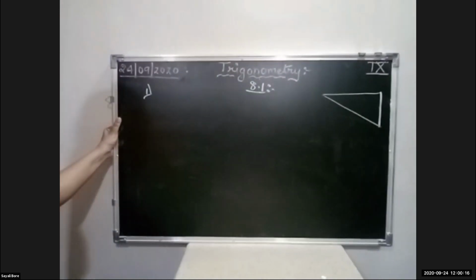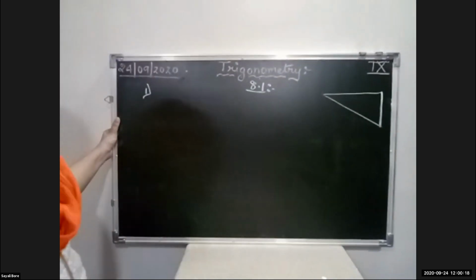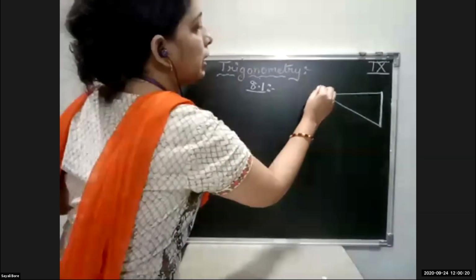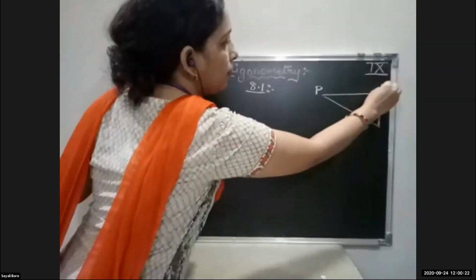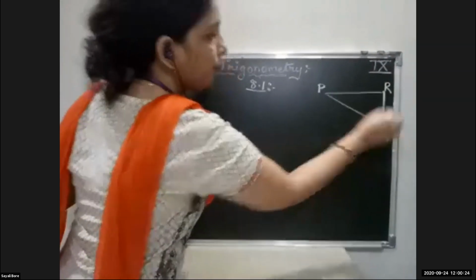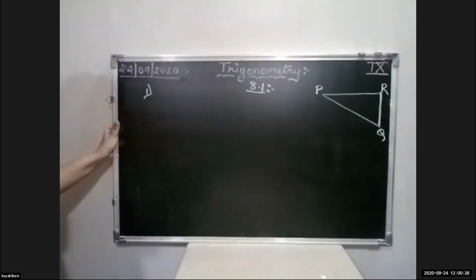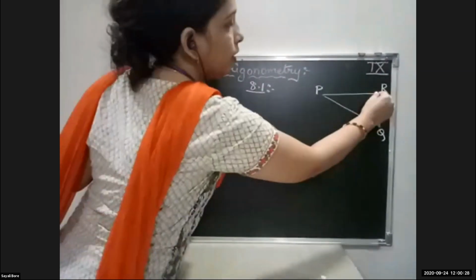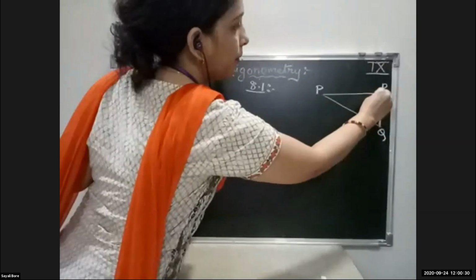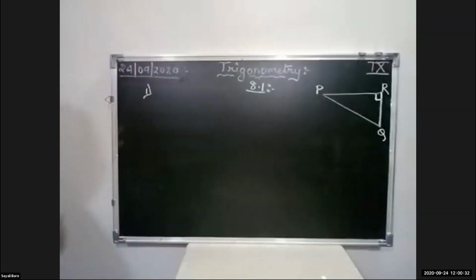Here in the first question they have given a triangle, P, R and Q. Angle R. Now here in triangle PRQ, angle R is 90 degree. Yes, angle R is what? 90 degree.